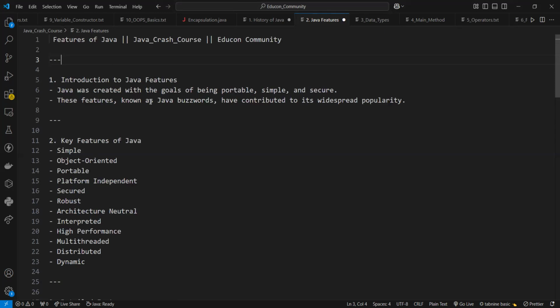It also plays an important role in the popularity of this language. So the features are the backbone for this popularity. And the features of Java are also known as the Java buzzwords.